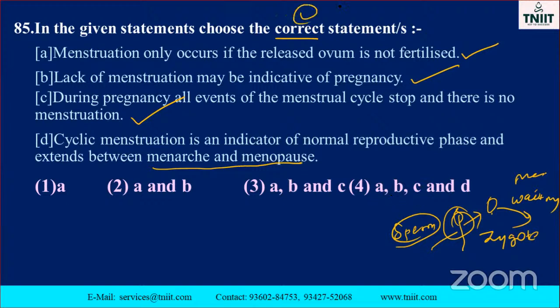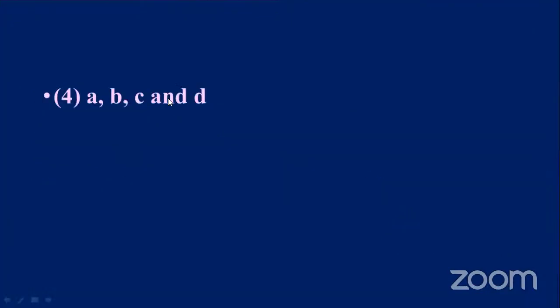Here they asked only for statements that are correct, so the option is correct only. Once again, menstruation only occurs if the released ovum is not fertilized. Yes, correct. Lack of menstruation may be indicative of pregnancy. Okay, suppose fusion of sperm and egg happens, what happens? Zygote formation, so menstruation is not possible. So it is also correct. During pregnancy, all events of the menstrual cycle stop. Yes, correct. Normal reproductive phase between menarche and menopause is also very good. So the last option is the correct one. Okay, go to the next one.